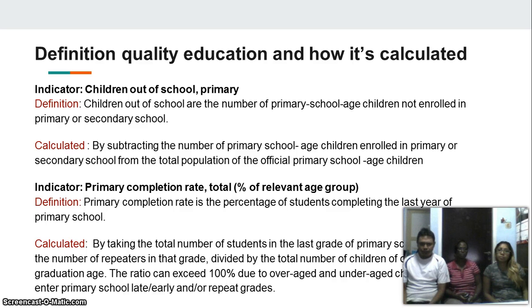Indicator: primary completion rate. Definition: primary completion rate, percentage of students completing the last year of primary school, and calculated by taking the total number of students in the last grade of primary school minus the number of repeaters in that grade divided by the total number of children in official graduation age. The ratio exceeds 100% due to over-age students.